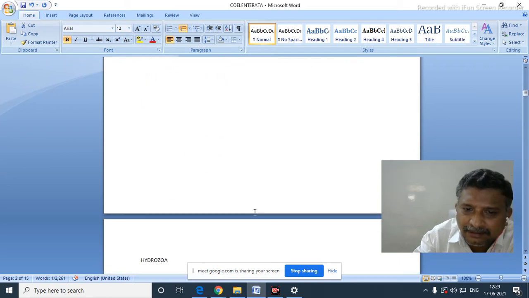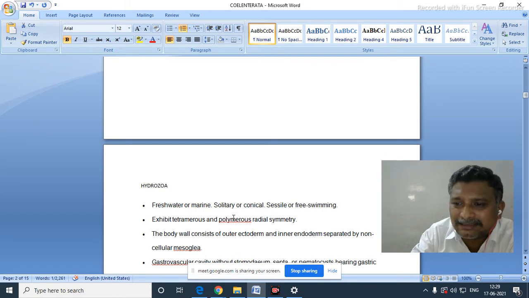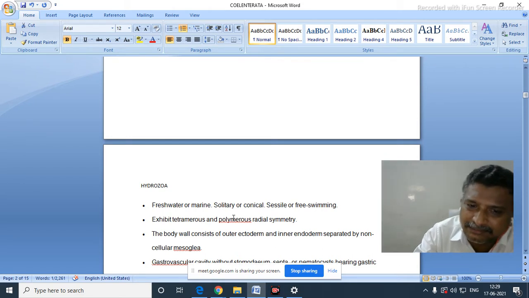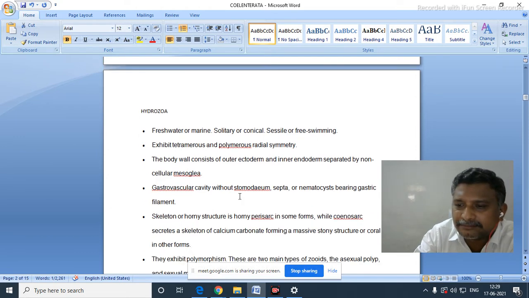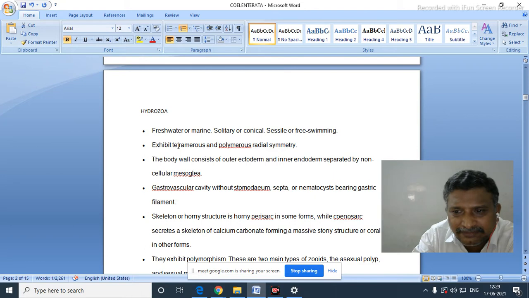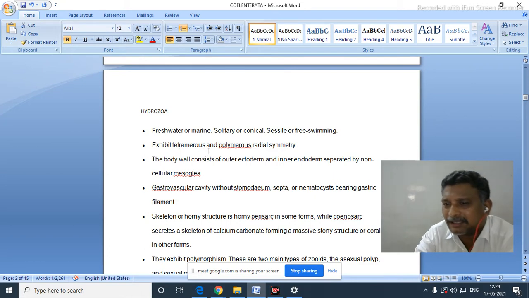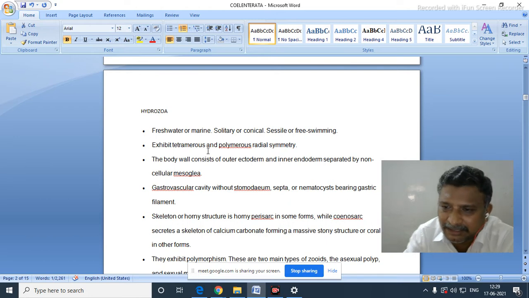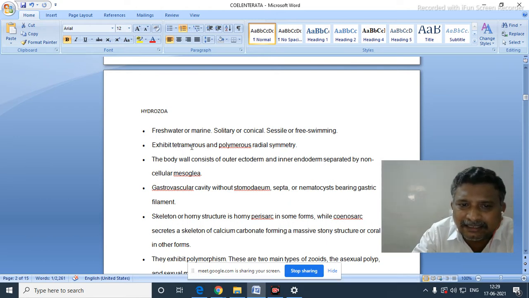Now, hydrozoa, scyphozoa, anthozoa. These are the three important classes generally seen in the phylum Coelenterata. Now we will see the hydrozoa. Freshwater and marine forms both are here. Solitary, colonial, sessile and free swimming organisms are also available in it. And they exhibit tetramerous and polymerous radial symmetry.